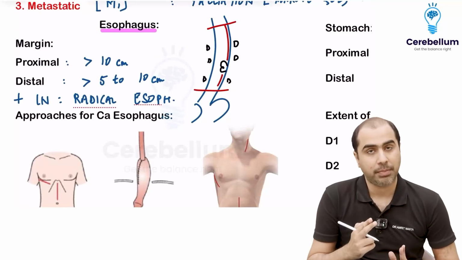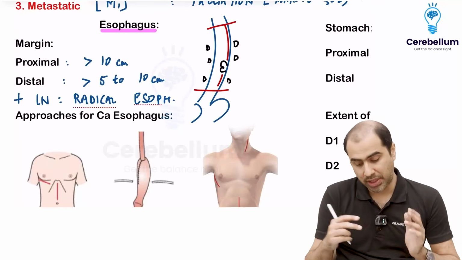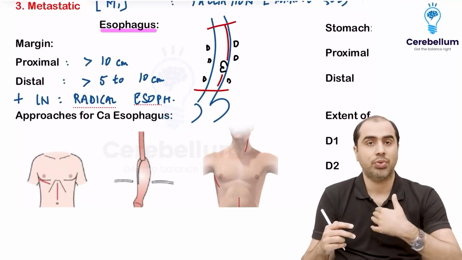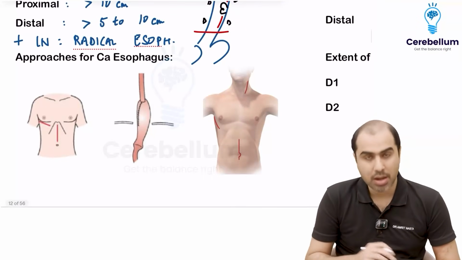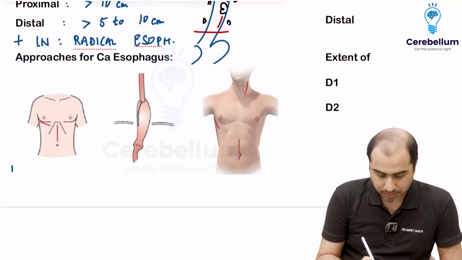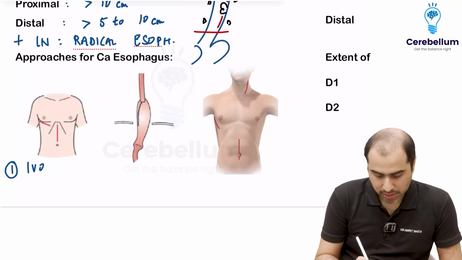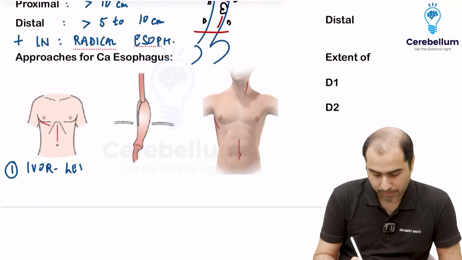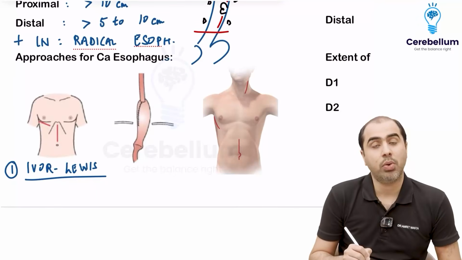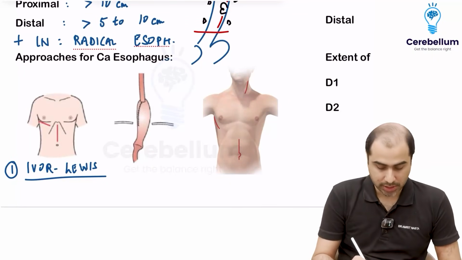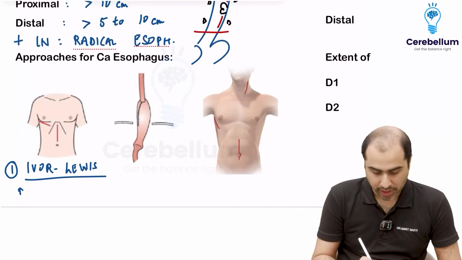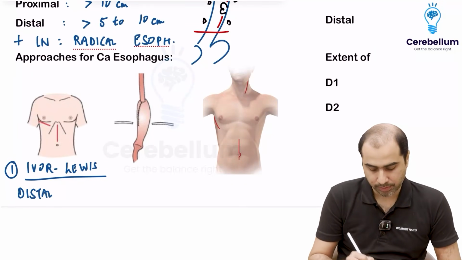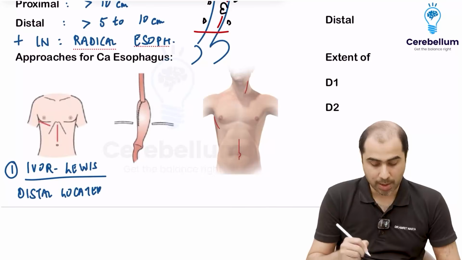Now after you are resecting, you have to do the joining. And the problem is the esophagus spreads from the neck to the chest to the abdomen. So to remove so much esophagus, there are two approaches that you should know. There are many, but these two are the important ones. The first one is called the Ivor-Lewis or the double approach. This is done for distally located tumors, where I will take two incisions. One is in the abdomen, other is in the right chest. So this is done for distally located esophageal tumors. That is called Ivor-Lewis. So this is a double approach, abdomen and right chest.